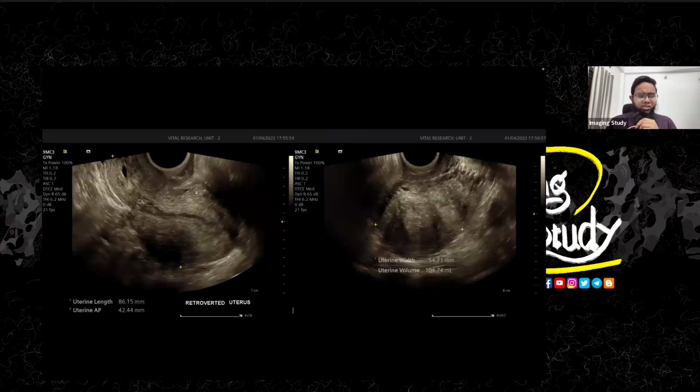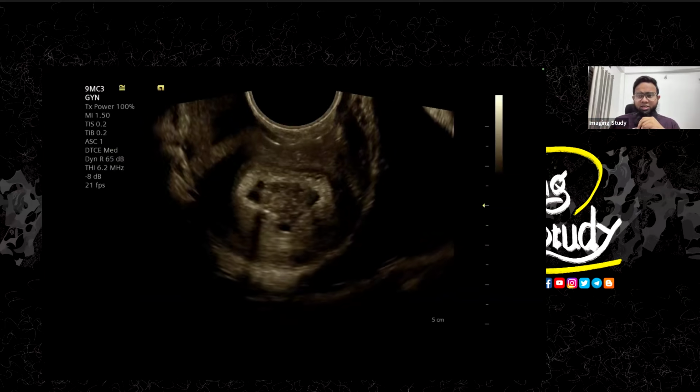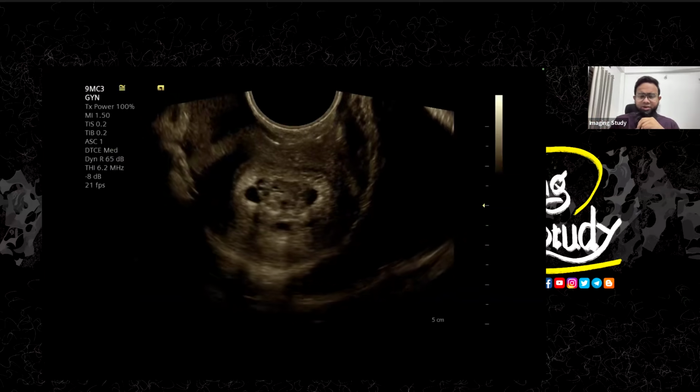So here's the picture of the transvaginal ultrasound on the longitudinal and transverse section. Here you can see it's a retroverted uterus. This is the endometrium here at the body level. And we can see some cystic areas in the cervix. Nabothian cyst is a very common finding, so we hope that will be the Nabothian cyst. But unfortunately, there is something else going on here.